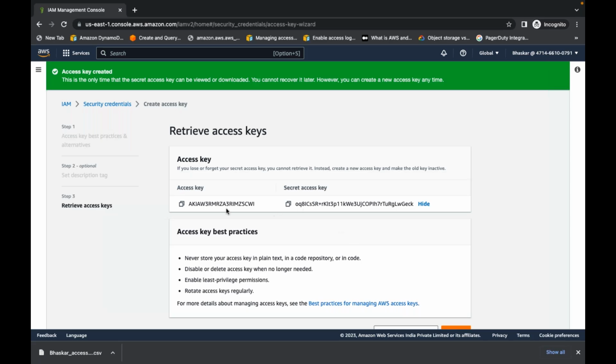Now I will use these access keys and secret keys for programmatic access.